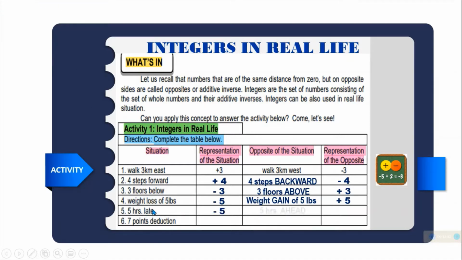Then opposite of late is ahead. So 5 hours ahead, that is positive 5. Then number 6, 7 points deduction. Deduction is negative 7. And then the opposite of deduction is additional. 7 points additional is positive. That is our integers in real life.